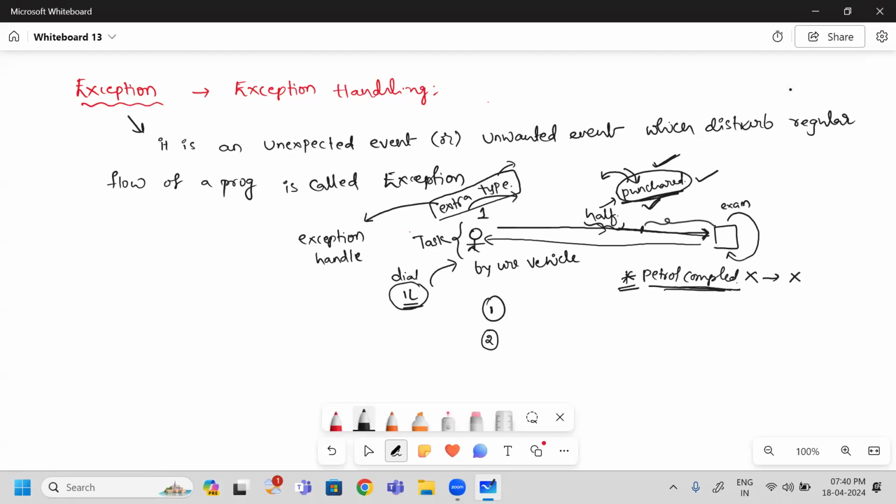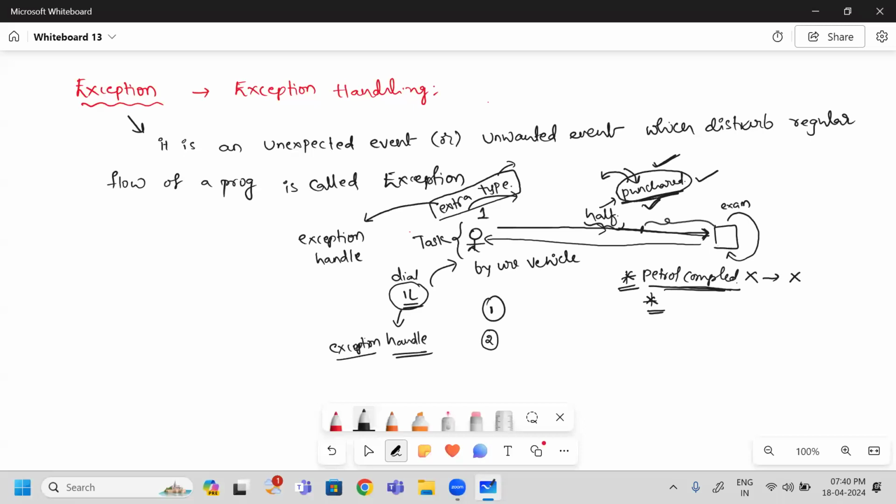Then you can reach your home. Previously you did not experience the petrol running out, but the second time, you are trying to handle it if such an event is generated. Are you clear? This is called handling exception.